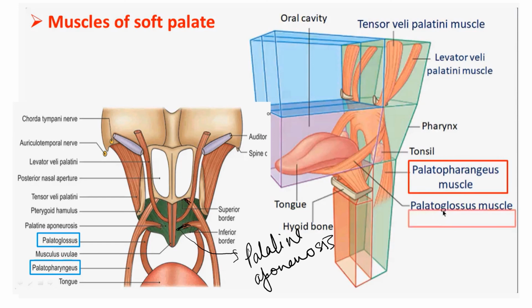Anteriorly, it has two slips. One is anterior to the attachment of the levator veli palatini. This is levator veli palatini. So one component is anterior to it, the other component is posterior to it. Right? So we have this component which is posterior to it, and this component which is anterior to the attachment of the levator veli palatini. So these two components, when they move laterally and downwards, they fuse and form the palatopharyngeus muscle.